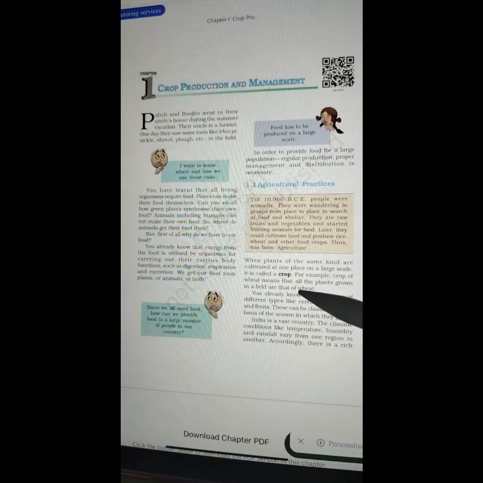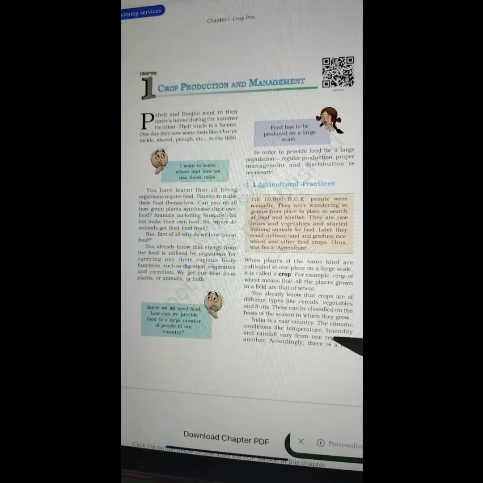When plants of the same kind are cultivated at one place on a large scale, it is called a crop. For example, a crop of wheat means that all the plants grown in a field are that of wheat. You already know that crops are of different types like cereals, vegetables, and roots. These can be classified on the basis of the season in which they grow.